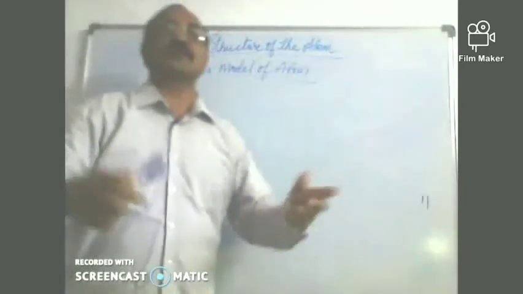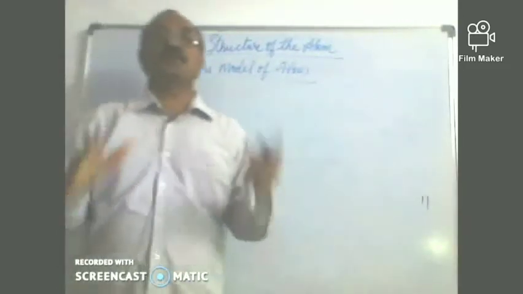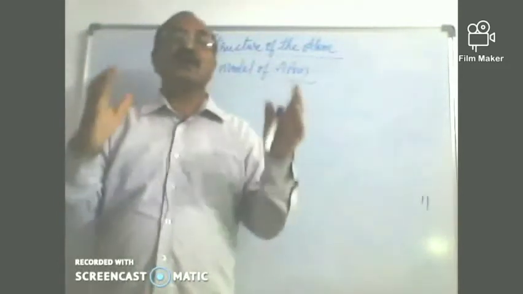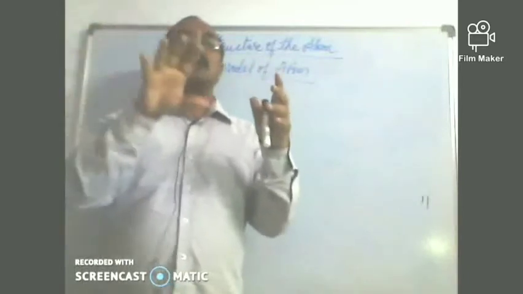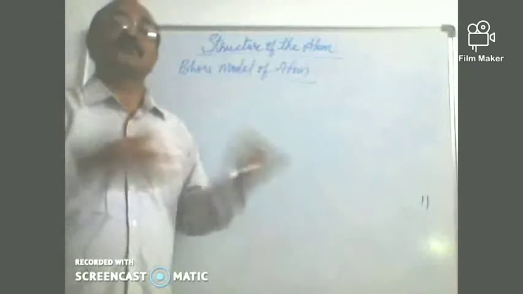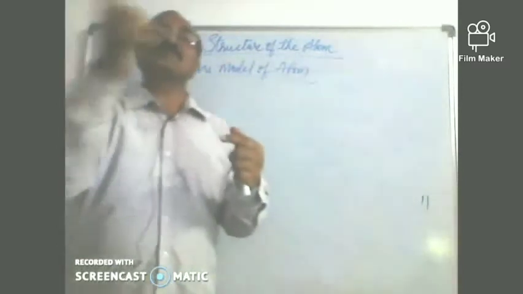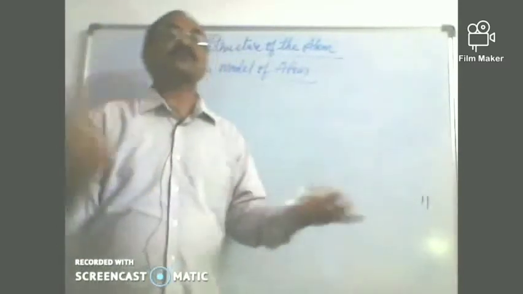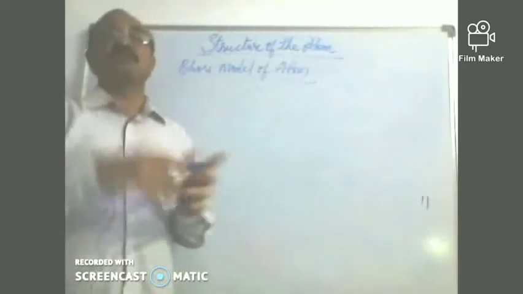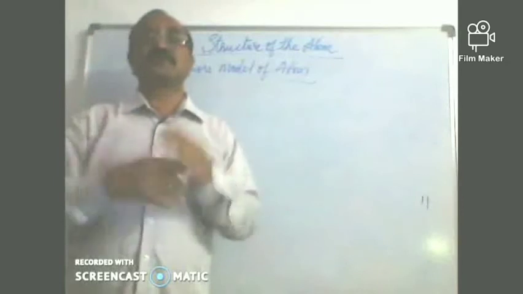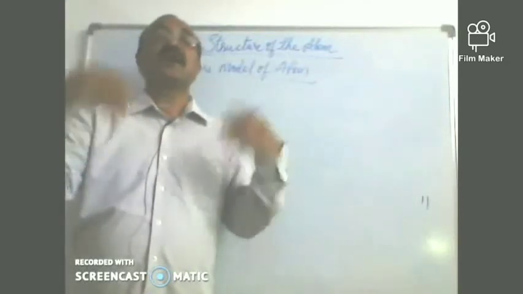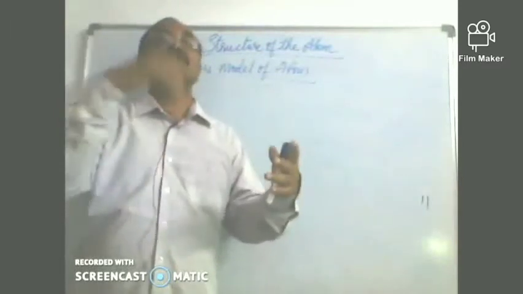What is it saying? Now, according to Bohr, he said that yes, atoms they are there, and in the atom there is a nucleus. Okay, right, that was told by Rutherford. But the electrons are revolving in the orbits. That's also right. But how are these orbits? That is special about Bohr's model. He introduced something special about these orbits that are having the electrons.